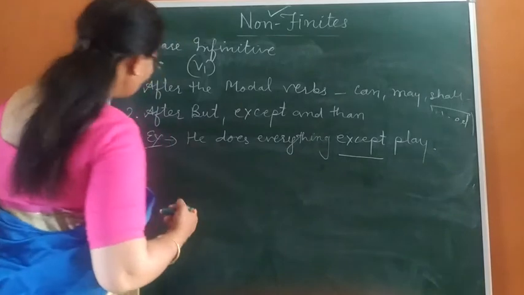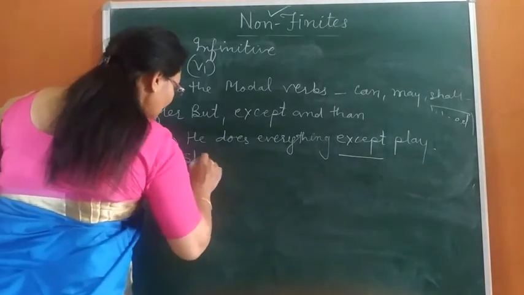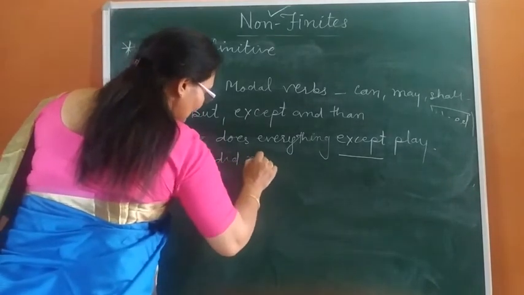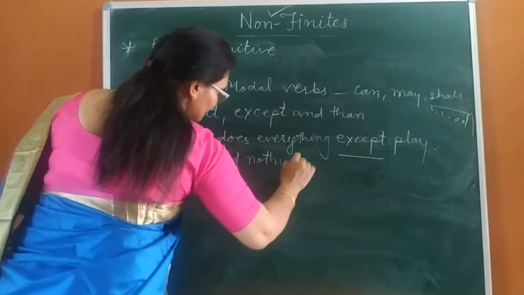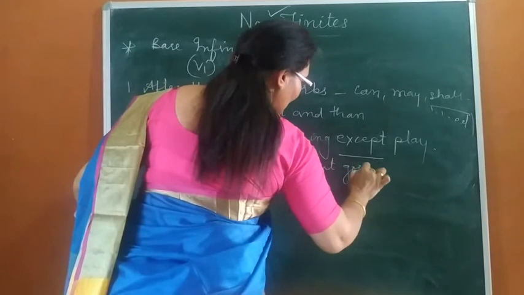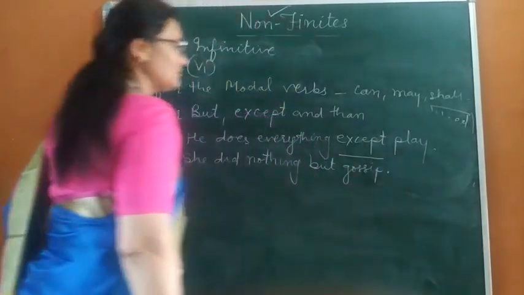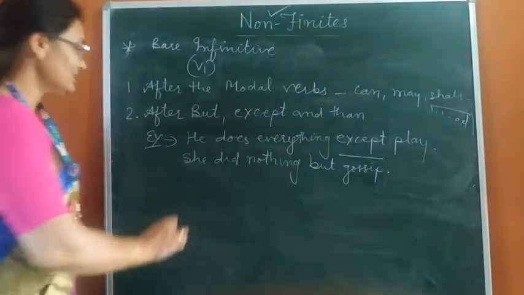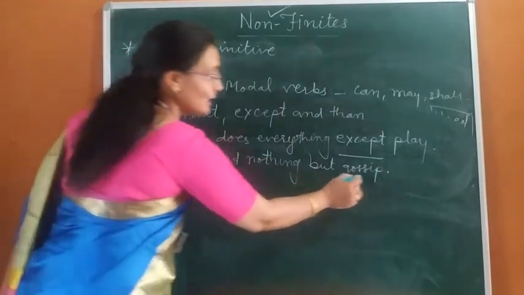If I give you another example, she did nothing but gossip. Students, she did nothing but gossip.